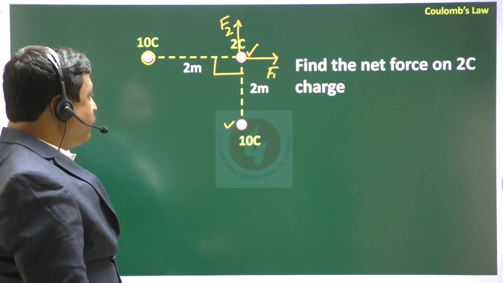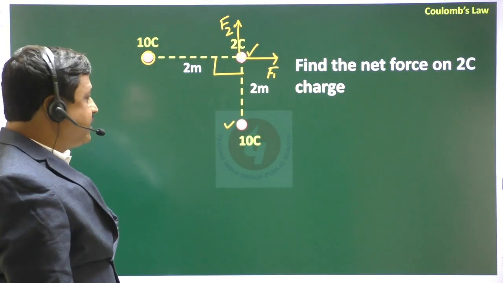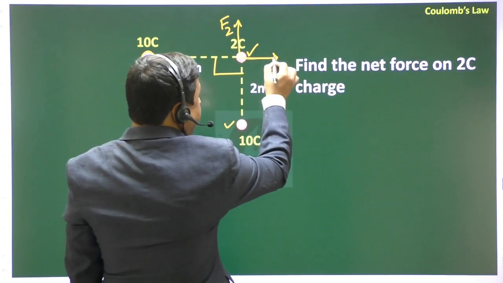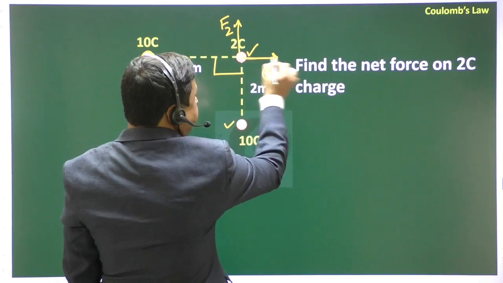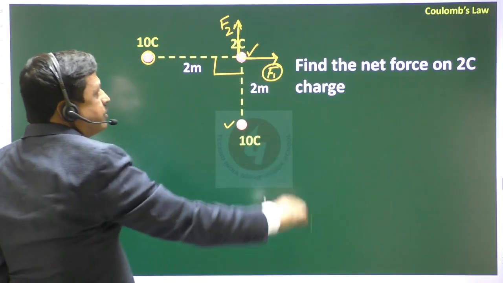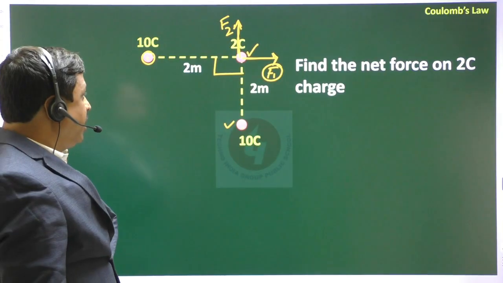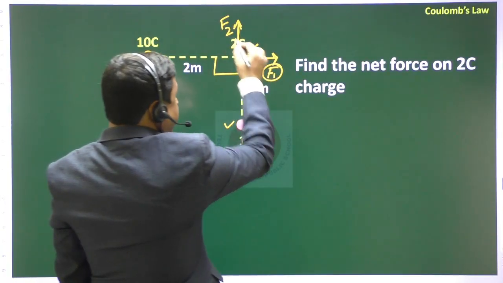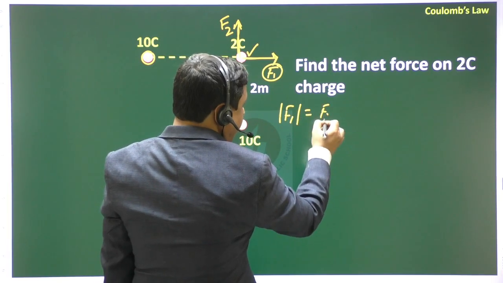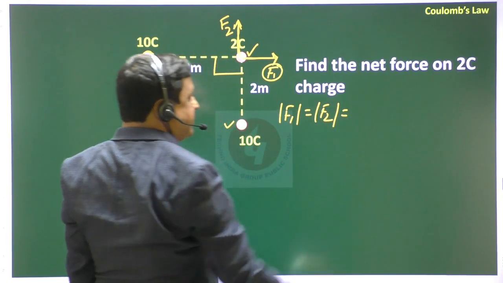First, you have to put the direction of the forces. That means the 10 coulomb repels by a force F1 in this direction, and this other 10 coulomb by a force F2 in this direction. Obviously F1 and F2 have the same magnitude because the charges are the same and the distance is the same.